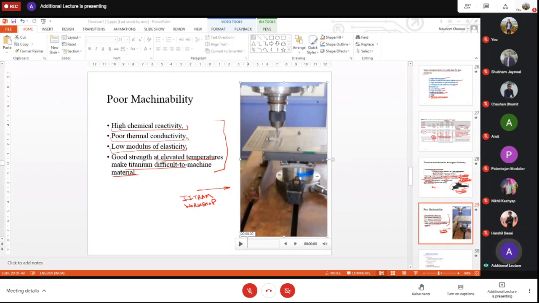In your BTech, you have studied that 80% of the heat is taken away by the chip. But when you are machining titanium, due to its poor thermal conductivity, whatever heat is being generated stays over here in this zone. This is your primary shear zone,